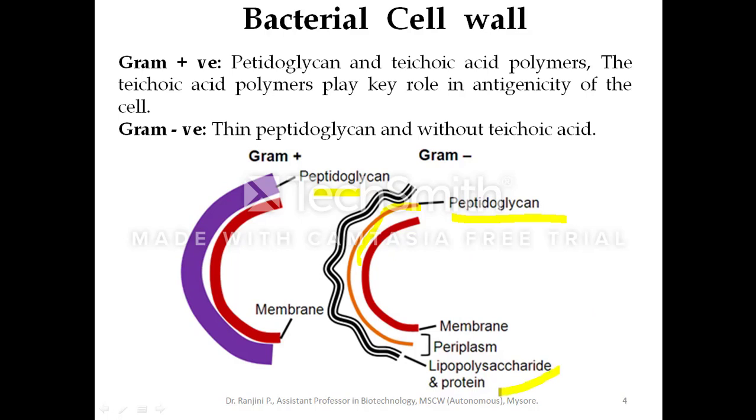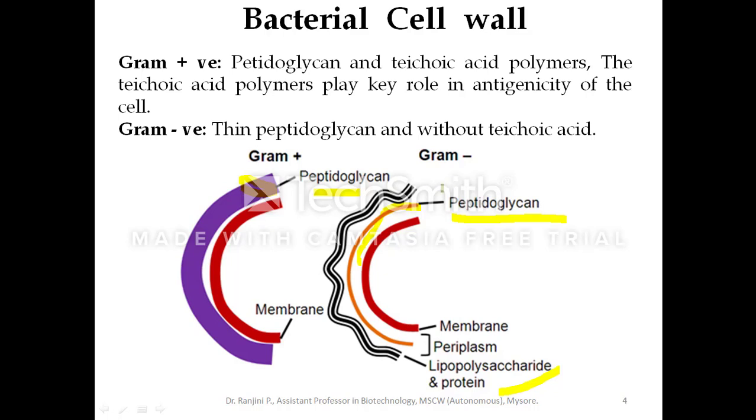Gram positive bacteria have a very thick peptidoglycan layer, and when you treat them with differential staining, they take up the primary stain, crystal violet, and will not take up the secondary stain, safranin. They retain the purple or blue color.